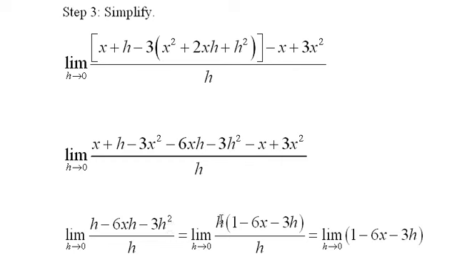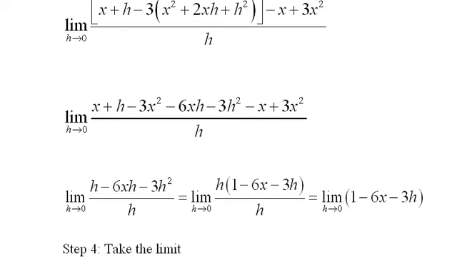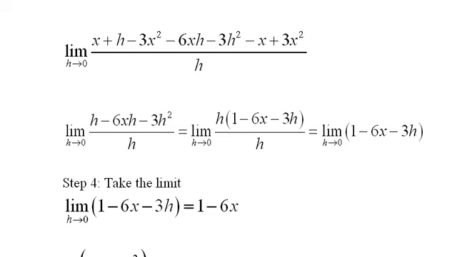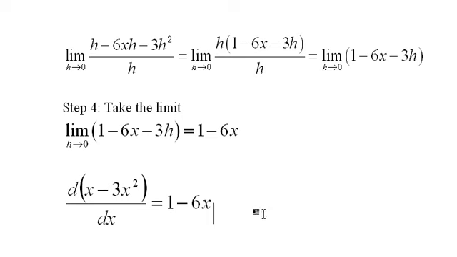Now I can factor out an h and then cancel the h's, and I end up with a fairly simple expression, which does allow me to take h to 0. So that's my fourth step: I take h to 0 and I get 1 minus 6x. Okay, so I say that the derivative of x minus 3x squared with respect to x equals 1 minus 6x.